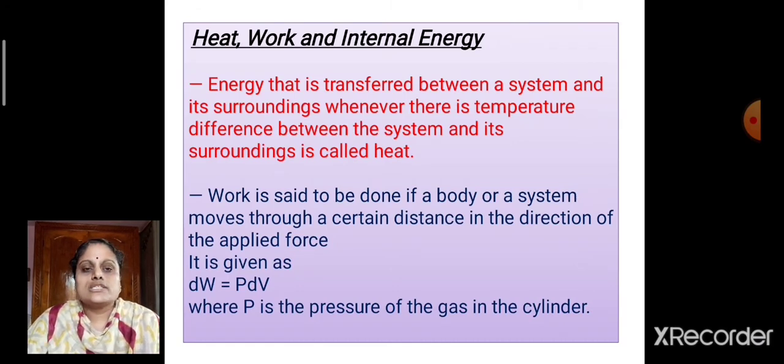Now let us see what is meant by heat, work and internal energy. The energy that is transferred between a system and its surroundings whenever there is a temperature difference between the system and its surroundings can be called heat. Work is said to be done if a body or a system moves through a certain distance in the direction of the applied force. Work done can be written as dW = PdV, where P is the pressure of the gas taken in a cylinder.